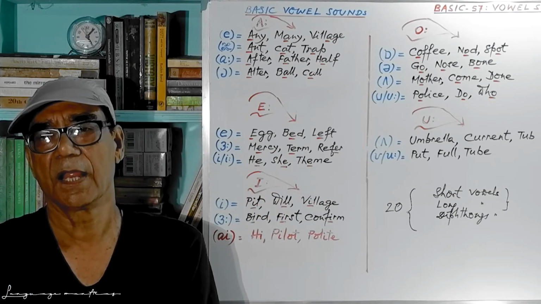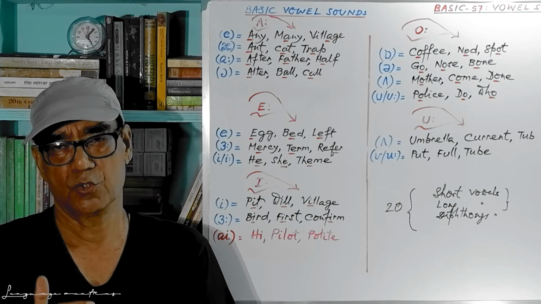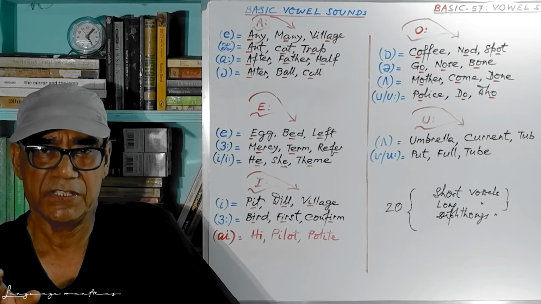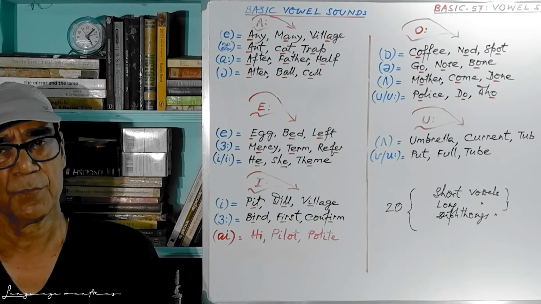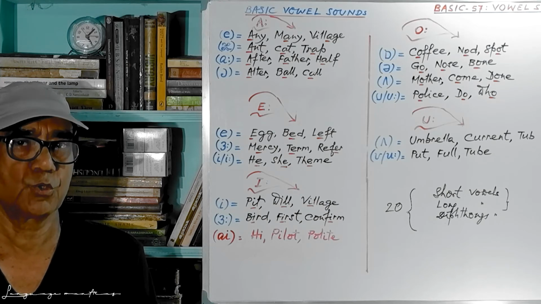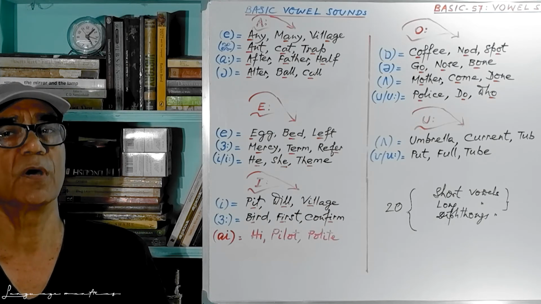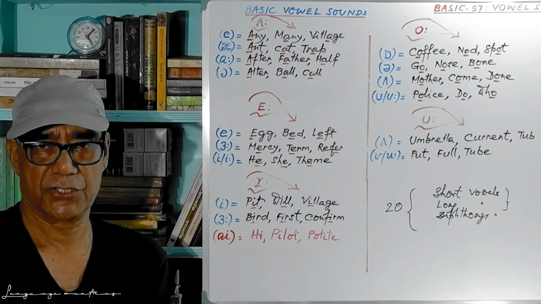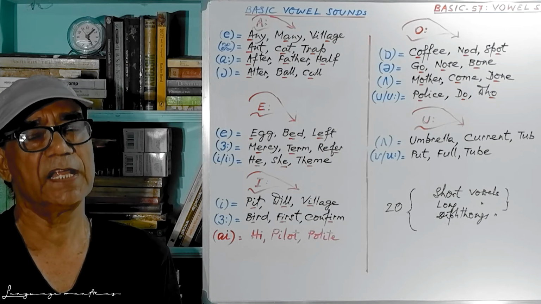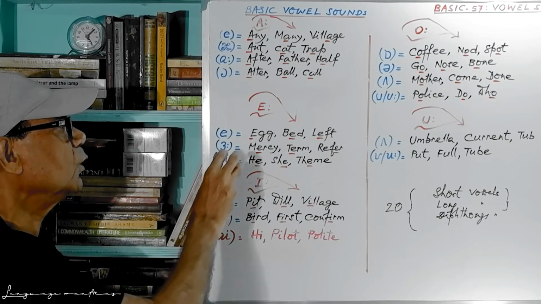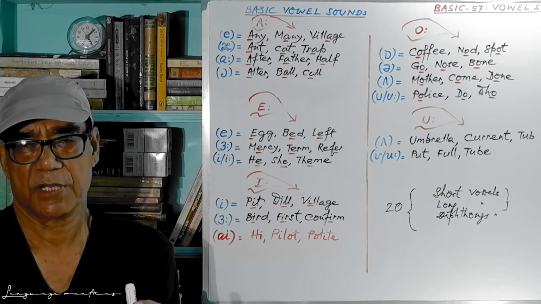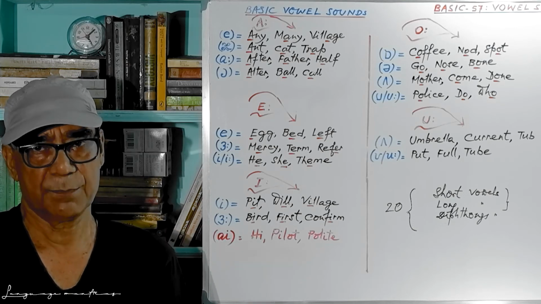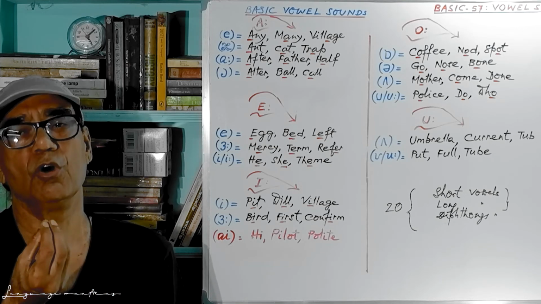If you can sit before a mirror and try to produce these sounds, imitate the RP sound, received pronunciation they call it. For foreigners, those whose mother tongue is not English and those who are educated people, they try to imitate received pronunciation. You can get it easily. If you have a mobile, you can just see the sound of a particular word and you will get it. You just have to make some drill for a while and you will see that the perfect sound is coming out through your mouth.